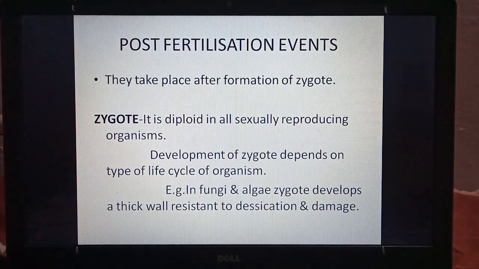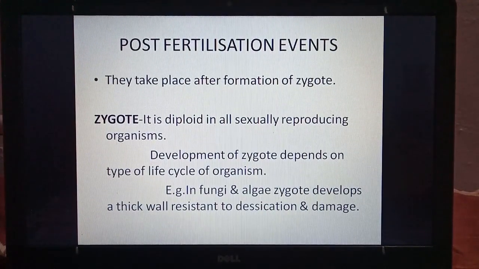Now what is a zygote? It is diploid in all sexually reproducing organisms. So zygote is always diploid. It has 2n or double number of chromosomes. Development of zygote depends on type of life cycle of organism. So how the zygote will develop in future? It will depend on life cycle.